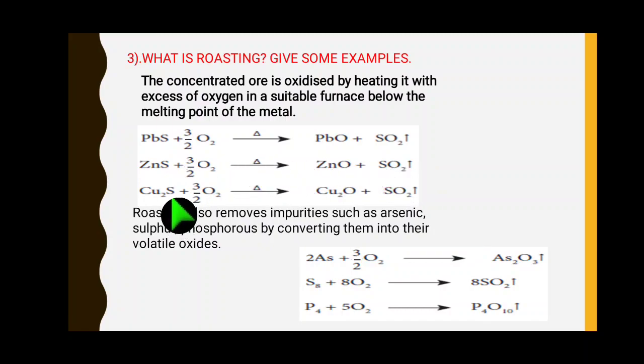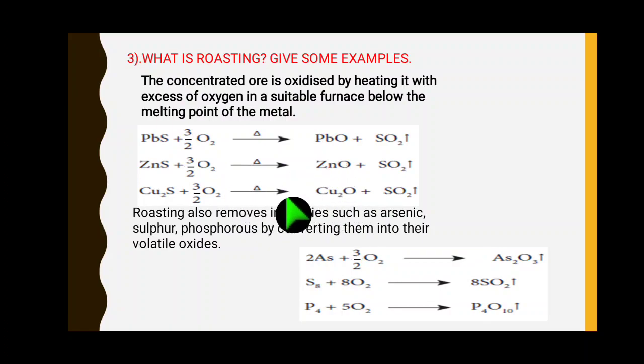Then cuprous sulfide, it is not cupric, it is cuprous. Copper has +1 oxidation state, sulfur has -2. So, cuprous sulfide turns to cuprous oxide and sulfur dioxide is released. Okay, in the first step, the metal in the ore turns to metal oxide, right?